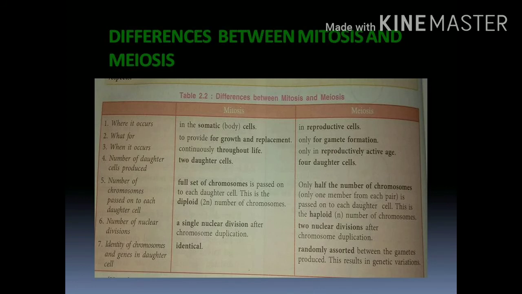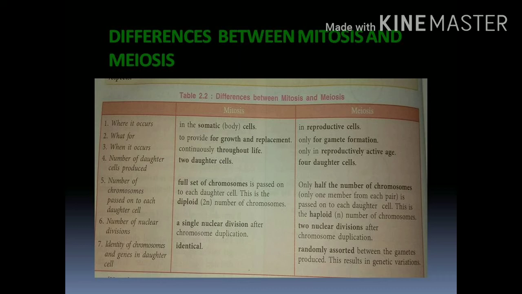Next, differences between mitosis and meiosis. First, mitosis occurs in the somatic cells, which are called body cells. Meiosis occurs in the reproductive cells. In mitosis, it provides for growth and replacement. Meiosis helps in the formation of gametes.